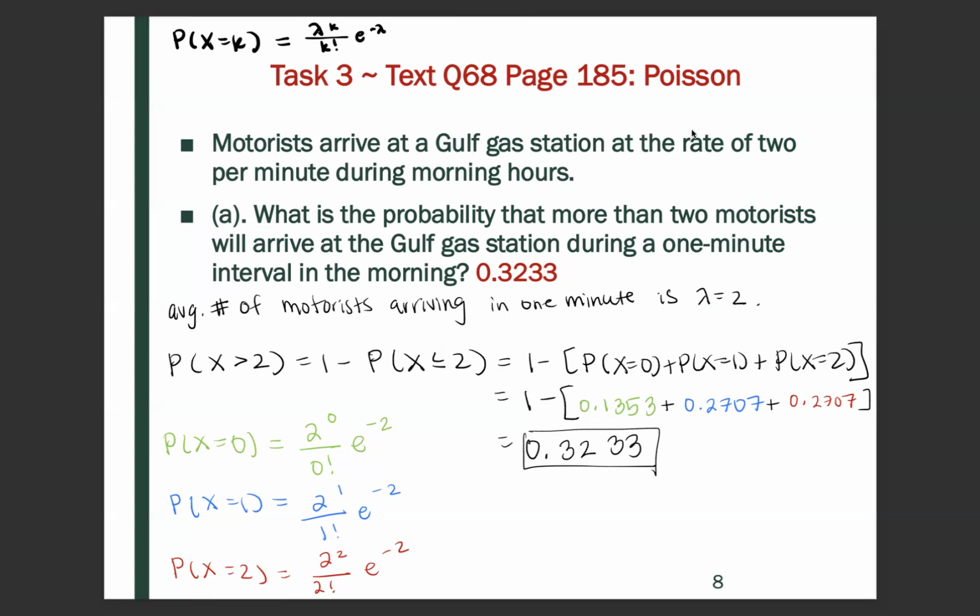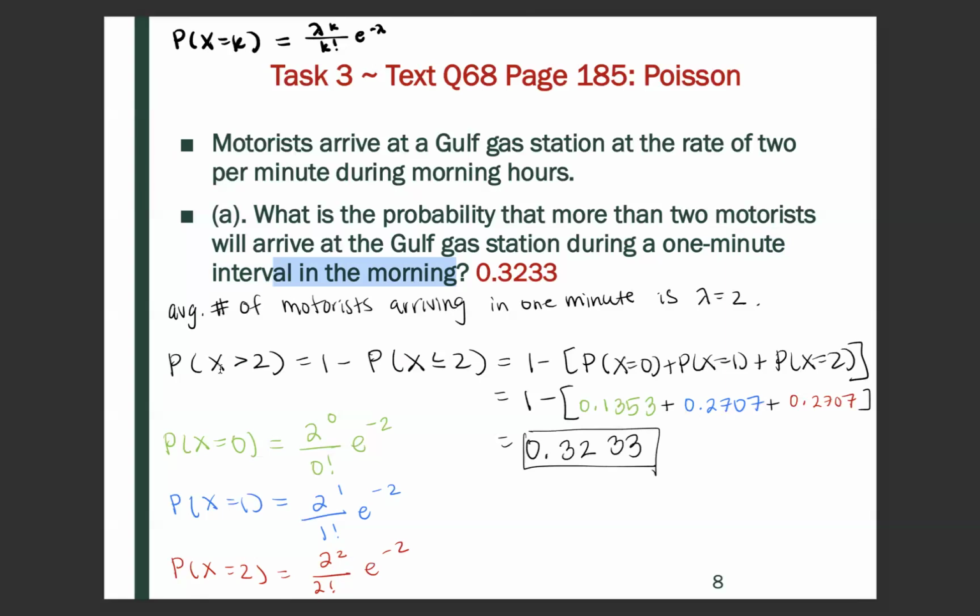That's given to us. And so we're still dealing with a 1-minute interval. So lambda isn't going to change, because here we're given per minute, and so for a 1-minute interval, our lambda is going to be 2.